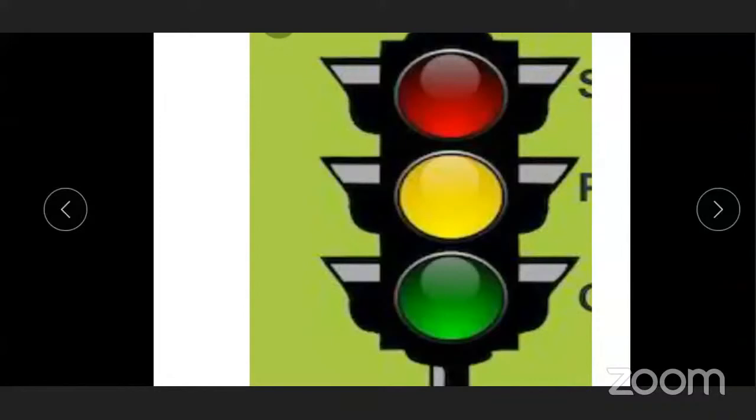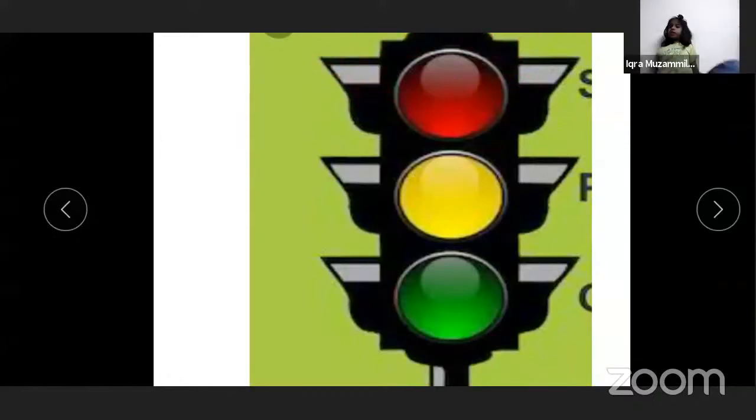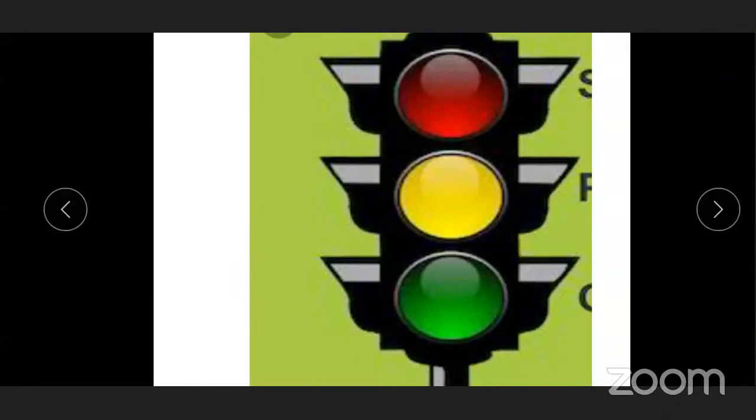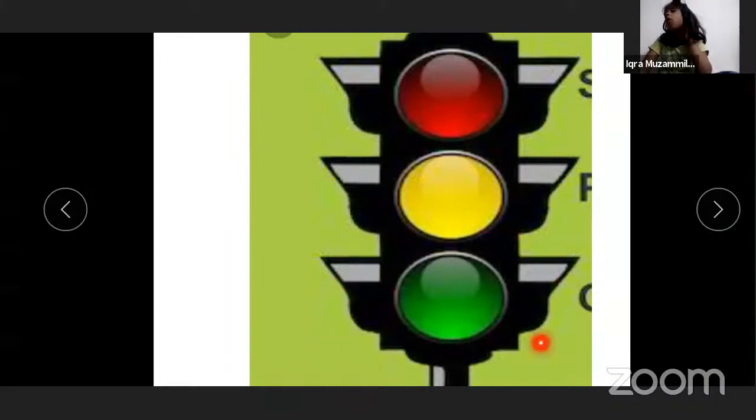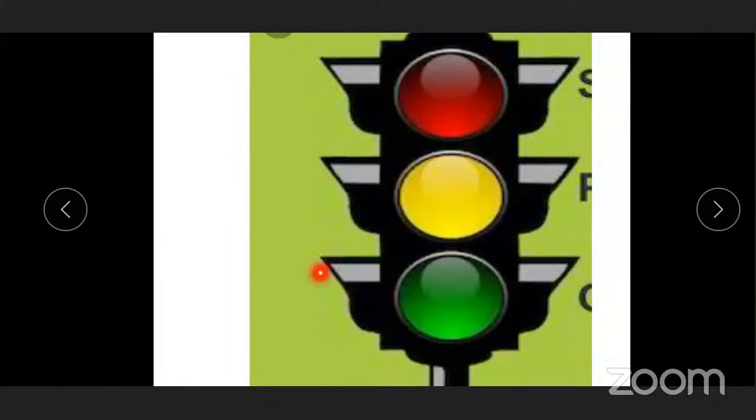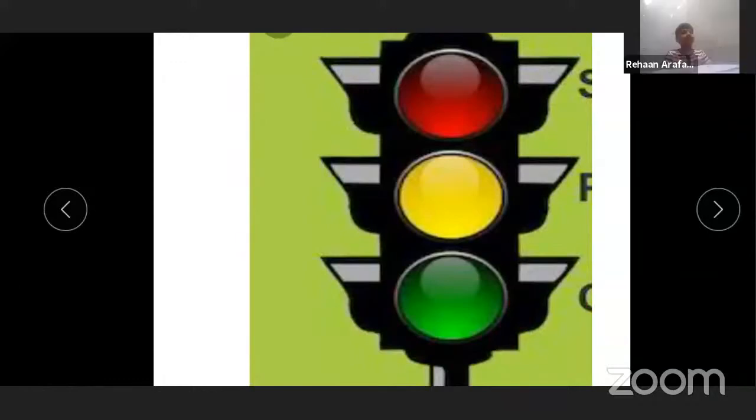Understood, everyone? Red means stop. When the signals turn red, all the vehicles have to stop. When the signals turn yellow, all the vehicles get ready. But when the signal turns green, all the vehicles go or move ahead. Understood, everyone? Very good.